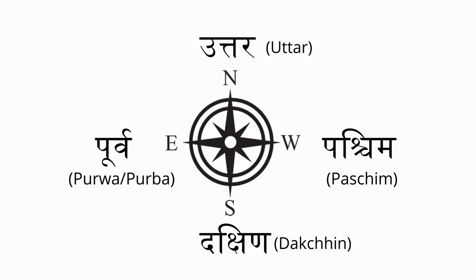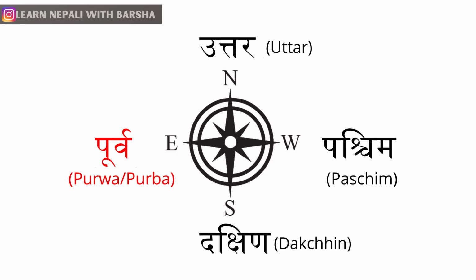Now let's begin to learn the names of the 4 directions in Nepali language, starting with Purva. Purva, East. Paschim, West. Uttar, North.